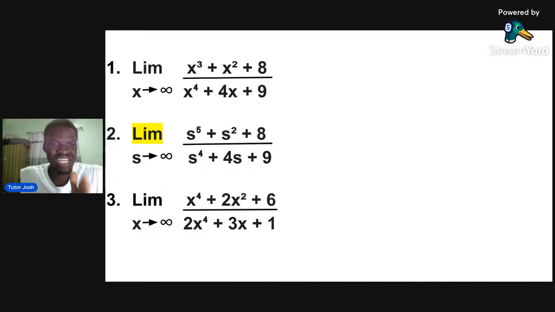1 over 2 is the answer to this third one. So you can see limit of infinity is a very, very easy thing for us to solve. We don't need to stress ourselves and start taking your book and pen and start solving it. You don't need to do that. Just look at it and you'll get your answer. As I said, you are going to look at your exam question and you are going to get your answer directly.